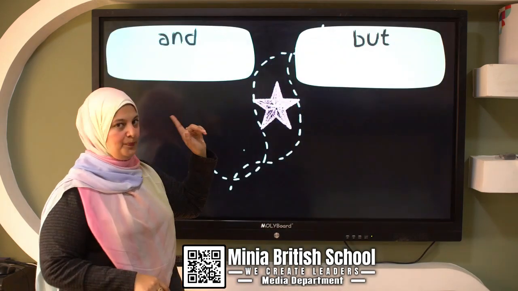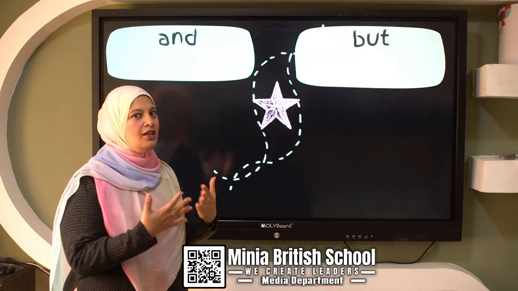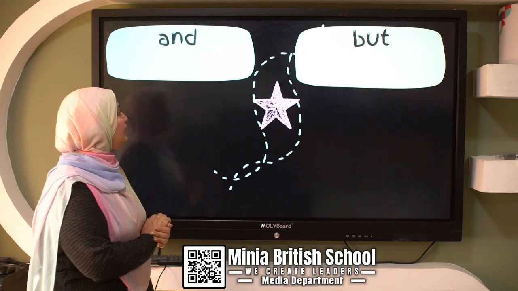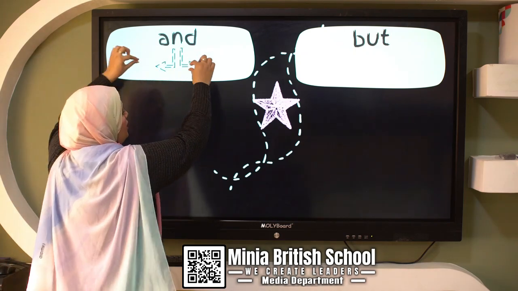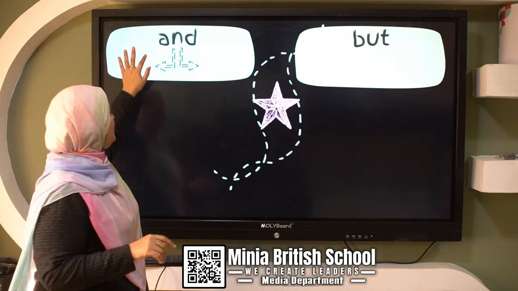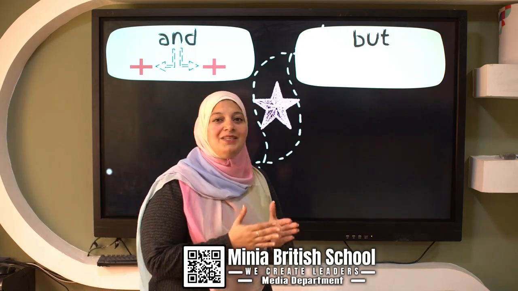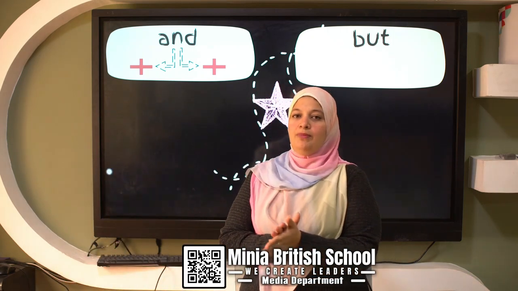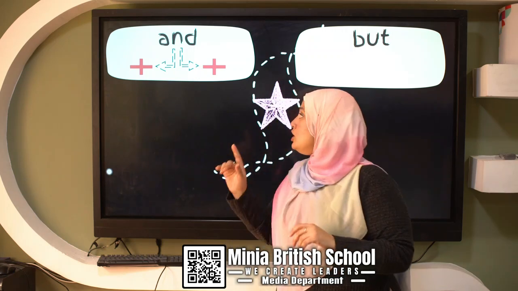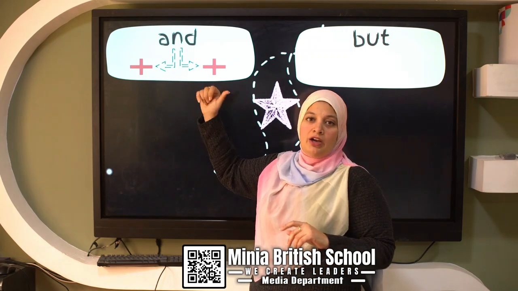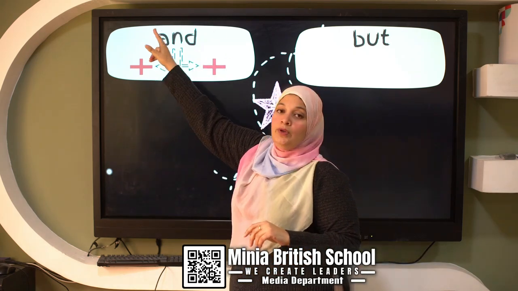Let's see. I have a trick. In all of this video, lots of tricks. So you have to concentrate. I have two sentences. Can you see? Two sentences, the first sentence and the second sentence, plus. What does plus mean? Plus means affirmative. Affirmative means no negative in the sentence. So when the first sentence is affirmative and the second one is affirmative, I will use and.